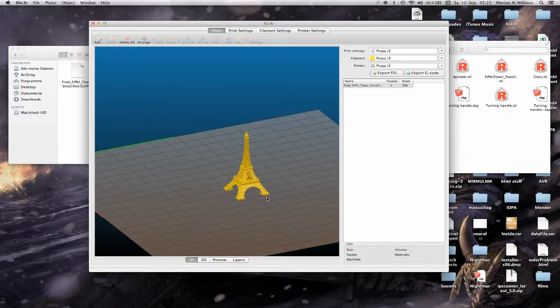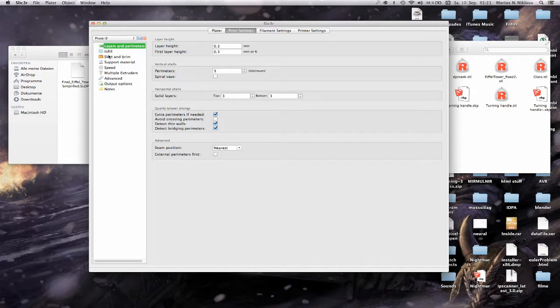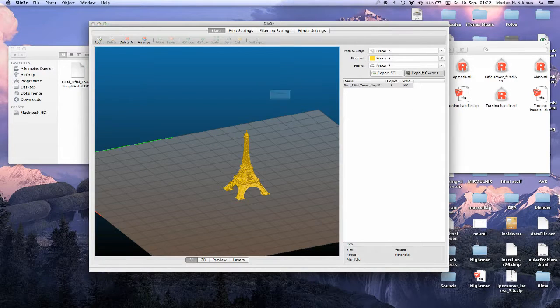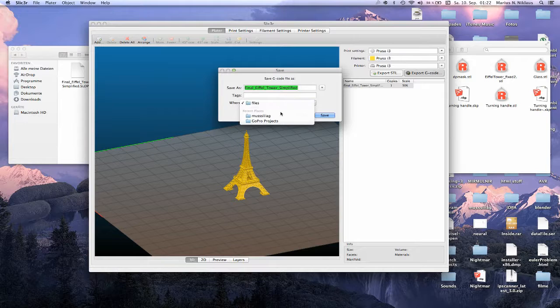So I scaled it down to 30% and we'll see how well it will print. So I'm going to check the print settings. Now here's where you can set all those different speeds for different parameters, and I'm going to export G-code.